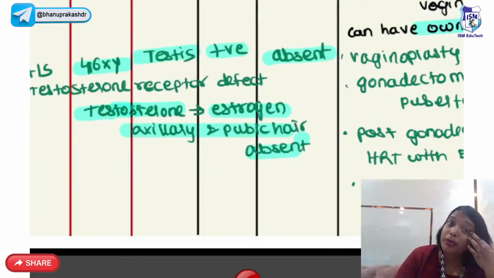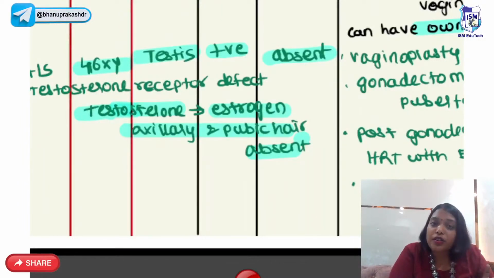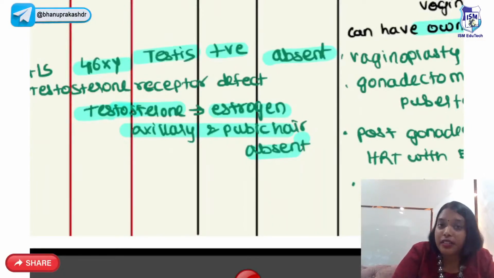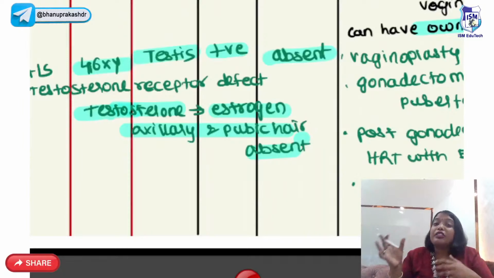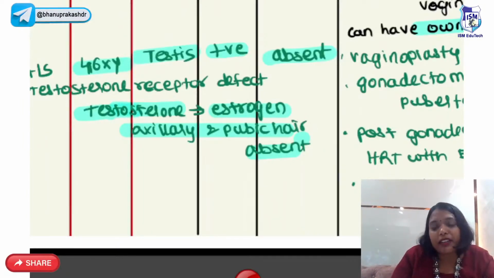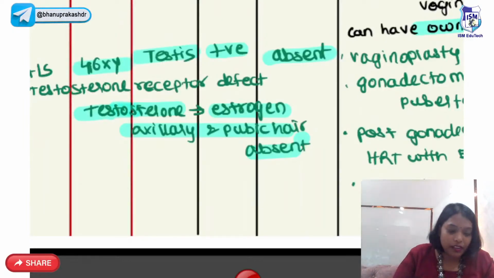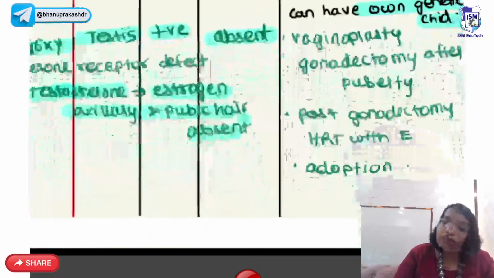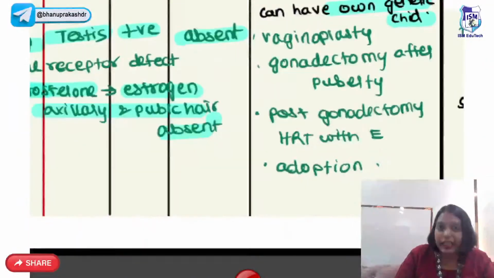But what is the problem here? This is a testosterone receptor defect. As the testosterone is not able to act on its receptor, it's getting converted into estrogen. And because estrogen is present, secondary sexual characteristics will be positive. So breast development will be there, but axillary and pubic hair will be absent. Okay. So uterus is also absent because they are males.